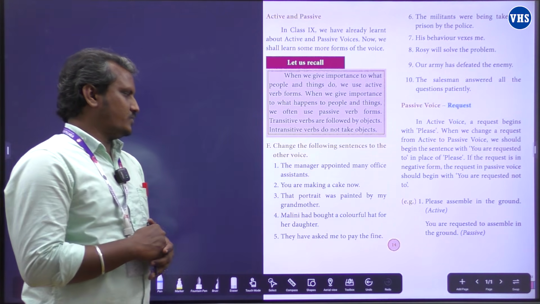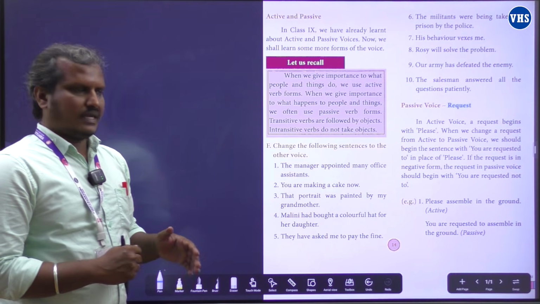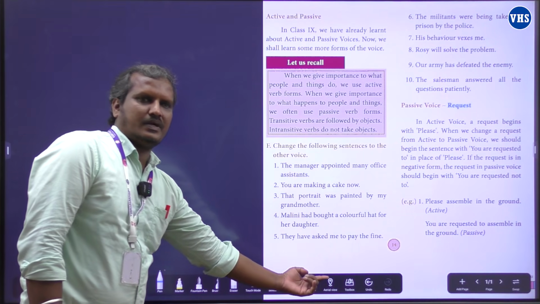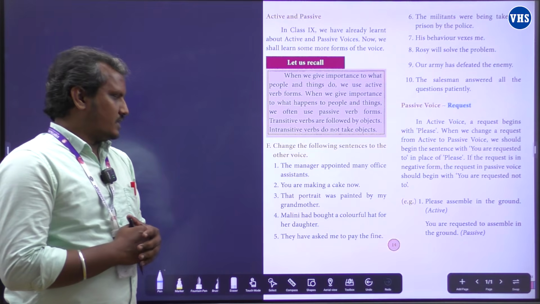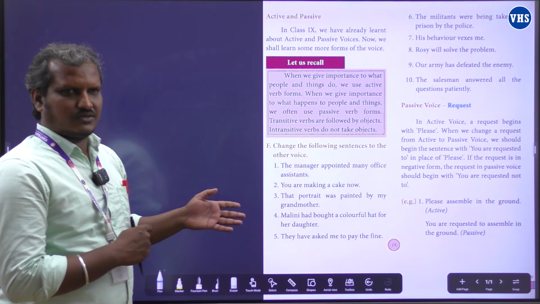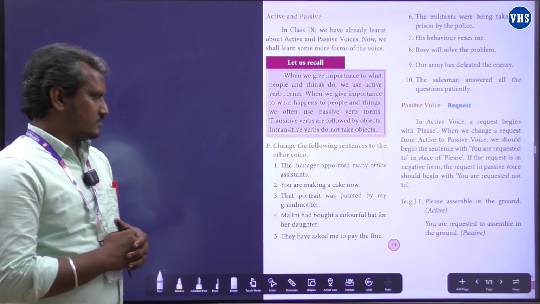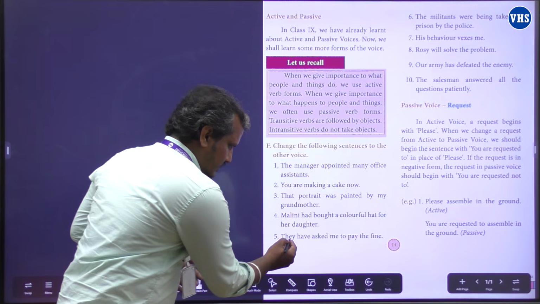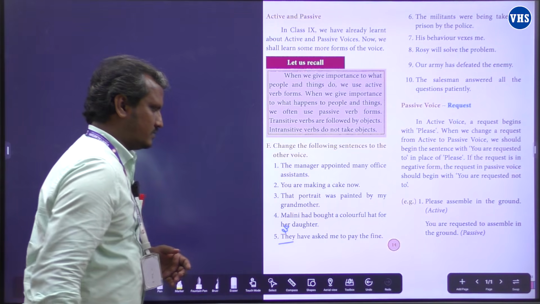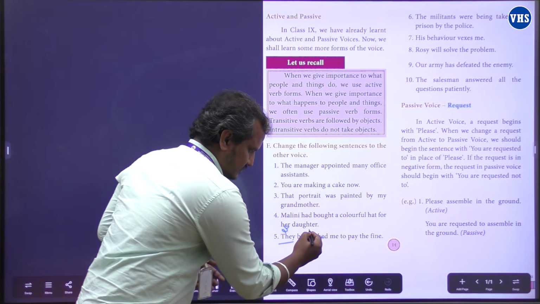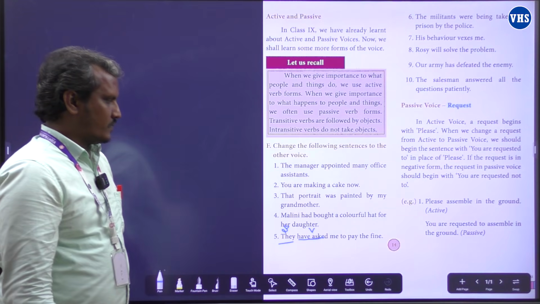They have asked me to pay the fine. They have asked me to pay the fine. Right? Can you identify the sentence, either active or passive? Shall we? They, subject. Good. Have asked, verb. What's an object then?